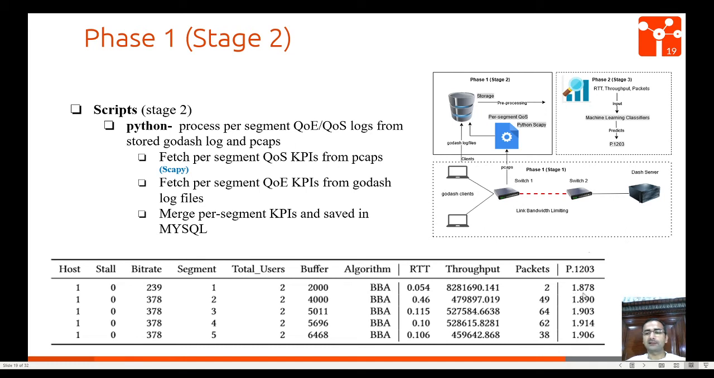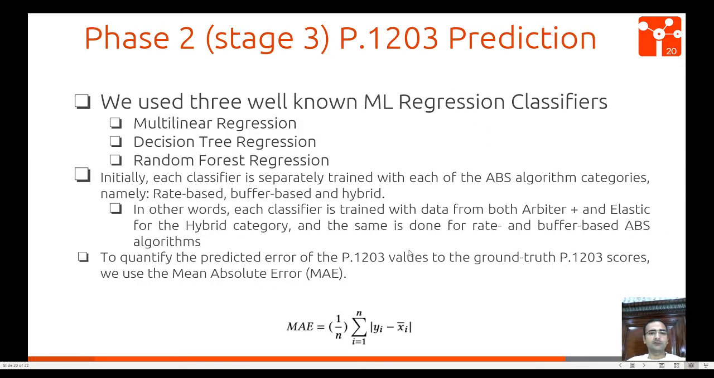We can see that these values are continuous, for example 1.878, 1.890. So that's why we use regression models to predict the P.1203 model. We use three well-known regression classifiers: multilinear regression, decision tree regression, and random forest regression. And for the accuracy of our model, we use mean absolute error.